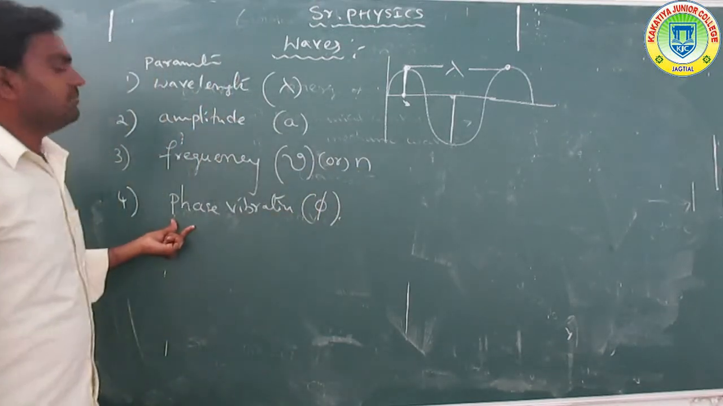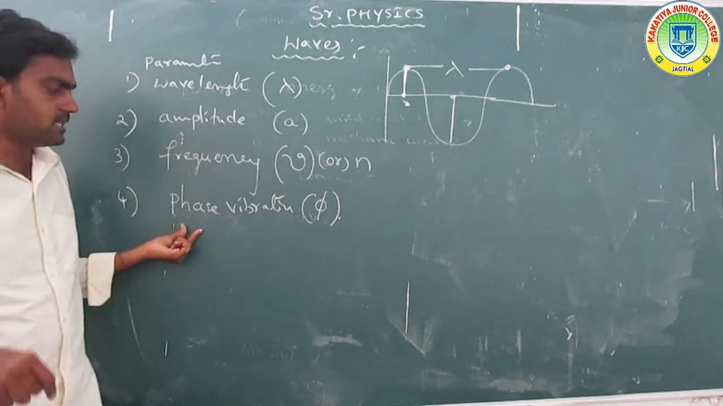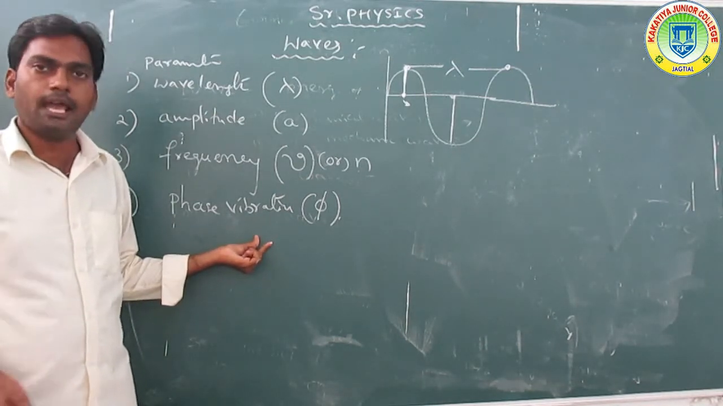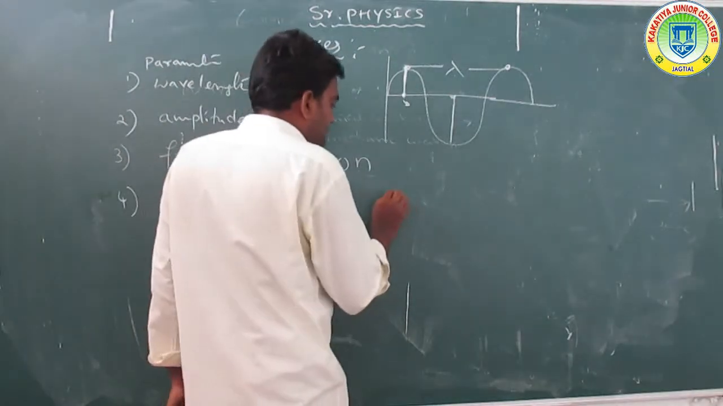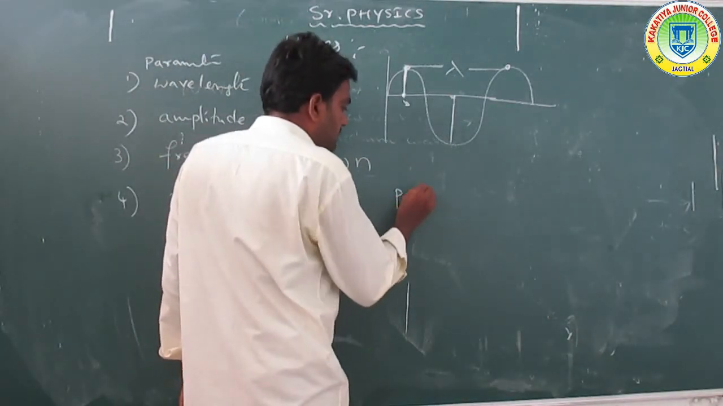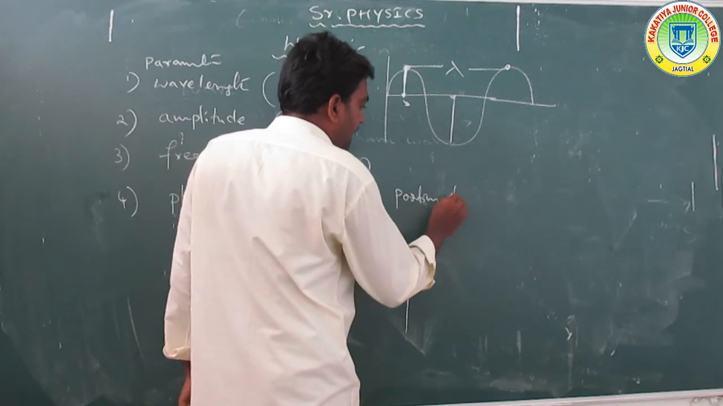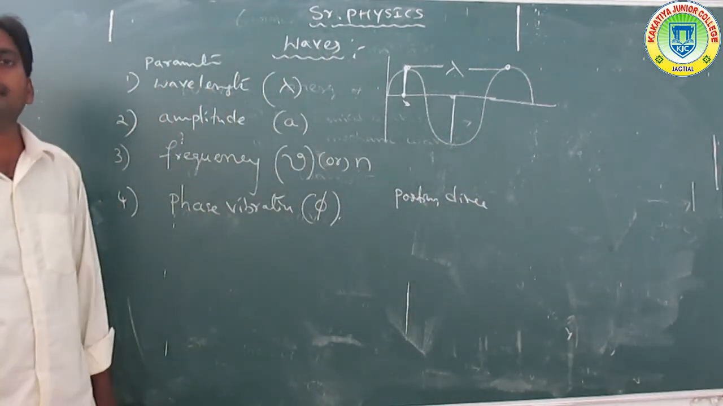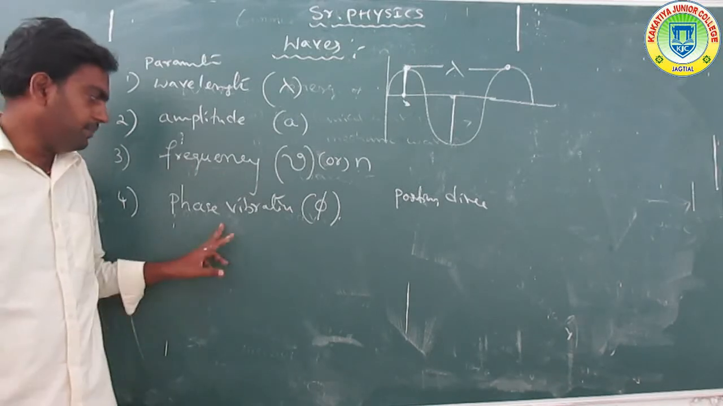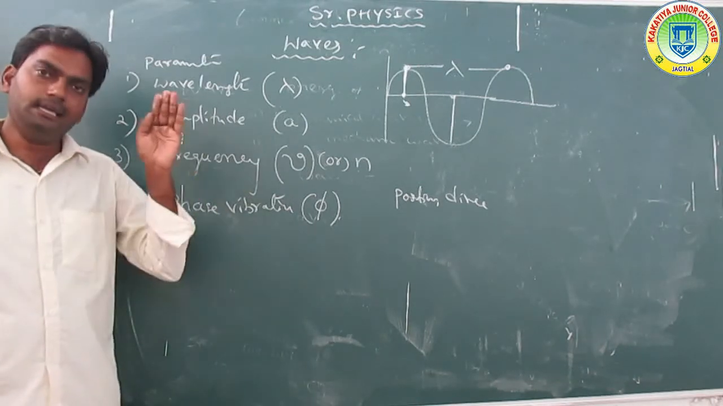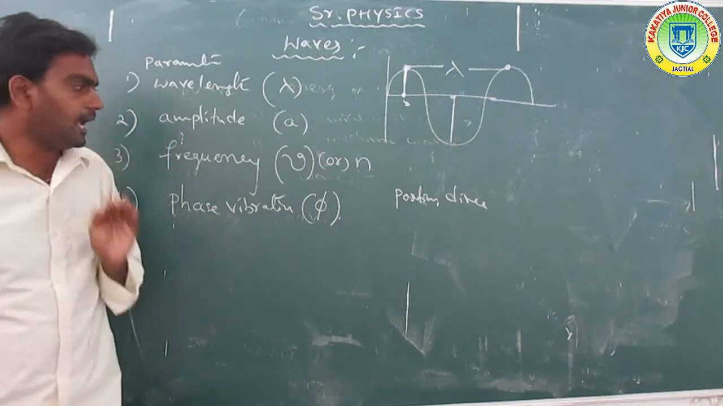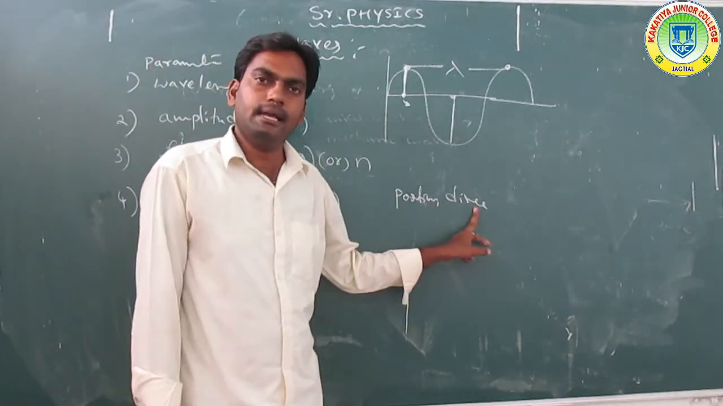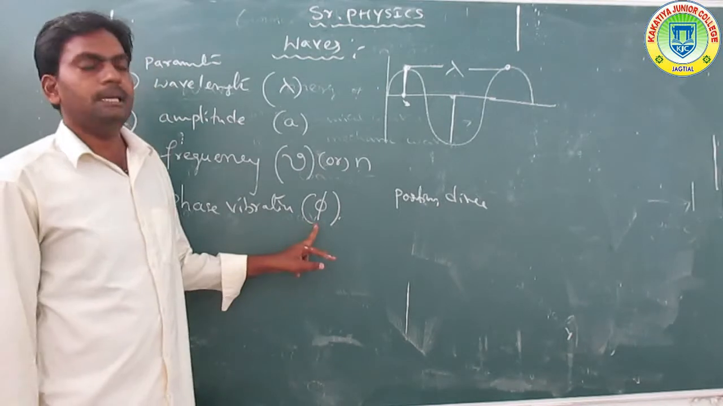Okay, so the phase of vibration. The phase of vibration gives, at any instant of time, the position and direction of the vibrating particle. It is denoted by phi.